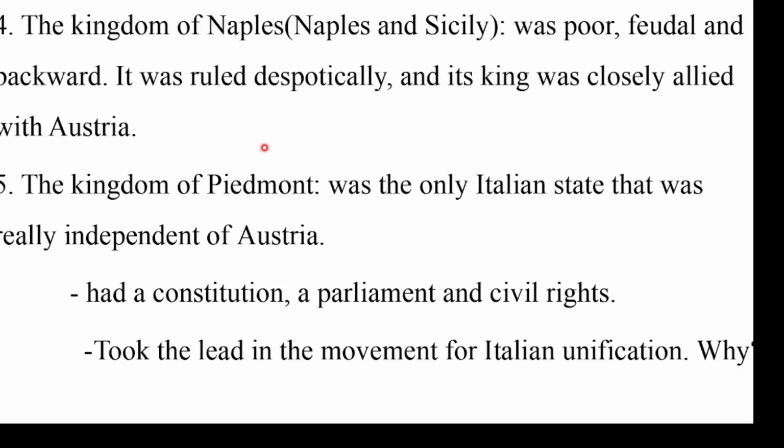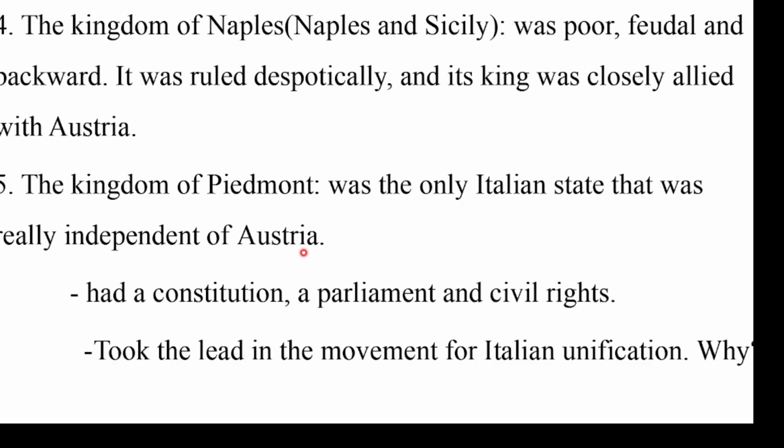It was the only Italian state that was really independent of Austria. This state was free from external or foreign influences. Now in Italy before the unification, there were two important foreign powers. These were France as well as the second one, Austria. When we come to Piedmont-Sardinia or the kingdom of Piedmont, it was the only Italian state that was really independent